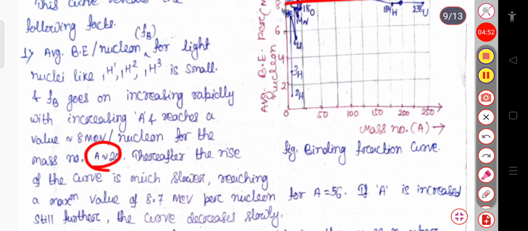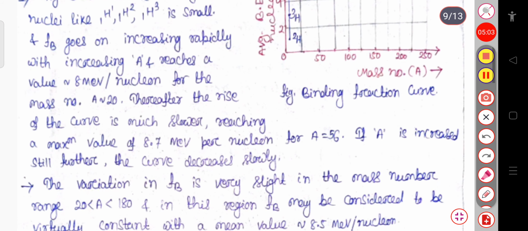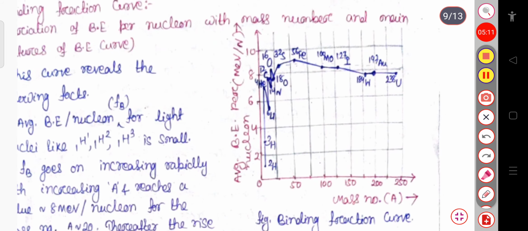Thereafter the rise of the curve is much slower. Now you can see after that the rise is very slow, and after that it goes on decreasing. Thereafter the rise of the curve is much slower, reaching a maximum value of 8.7 MeV per nucleon for A equal to 56, that is for the iron atom.